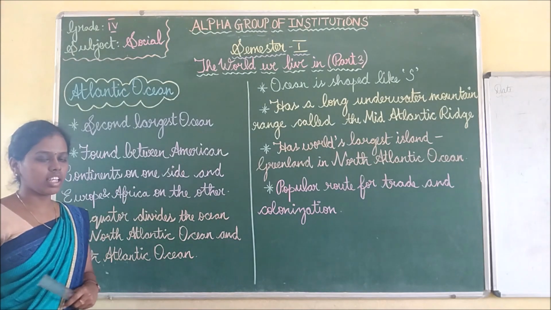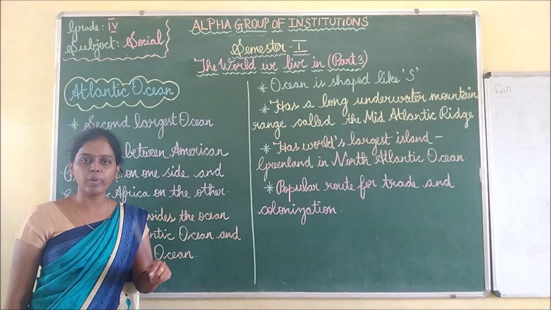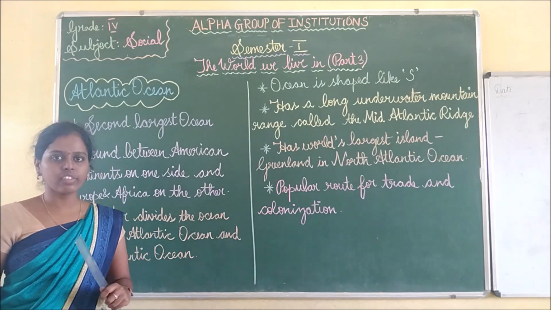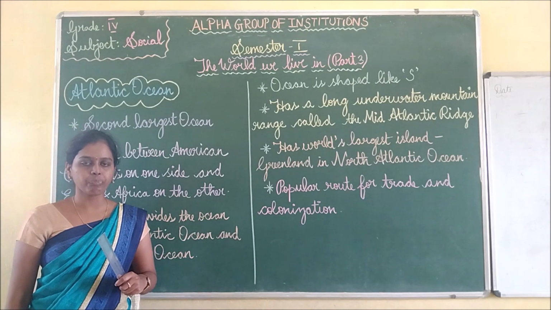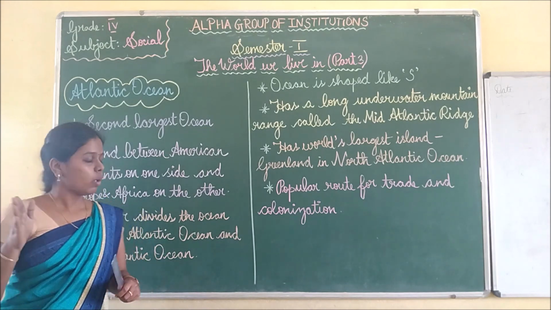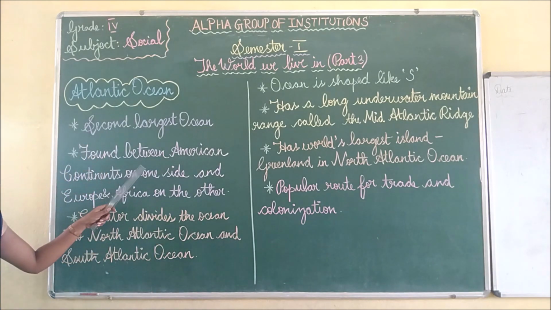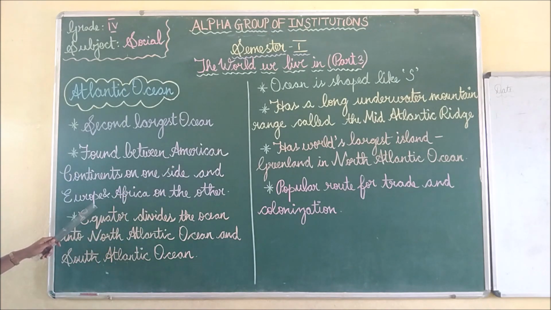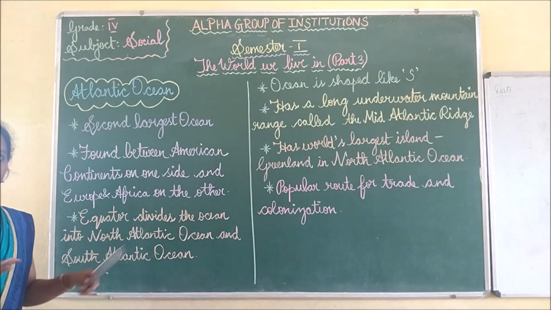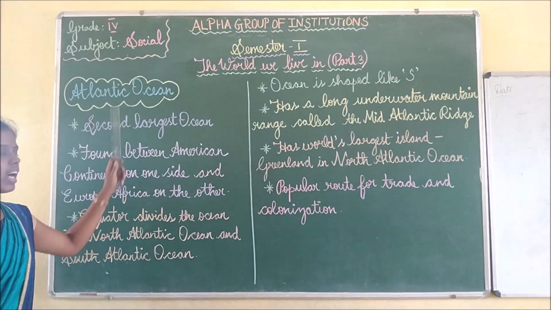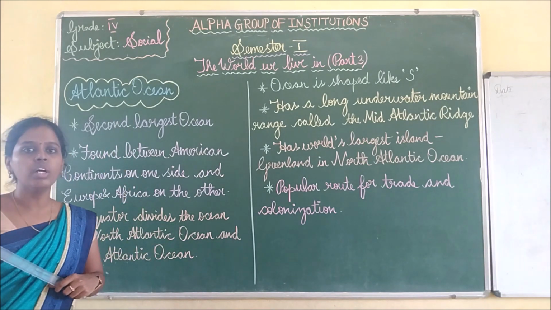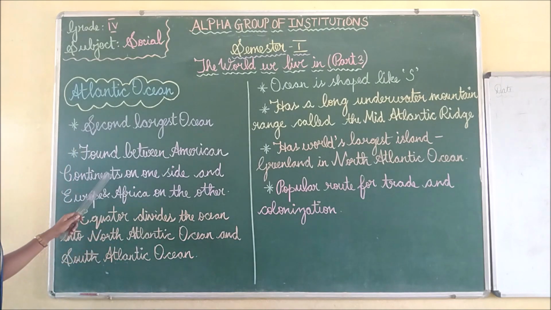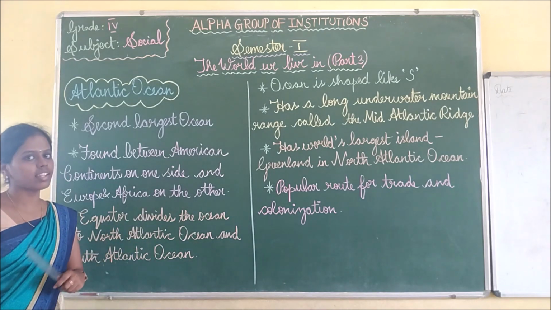I have given you the map in the last class. In the activity part we saw the map. So remember that map. With the help of that map you should remember where the American continents are and where Europe and Africa are, and in between there is the Atlantic Ocean. You have to imagine it like that. So it is in between the American continents on one side and Europe and Africa on the other side.